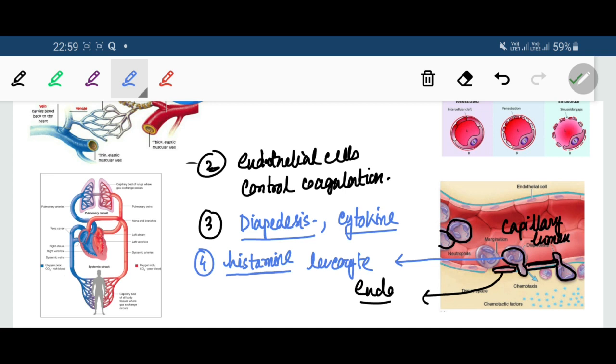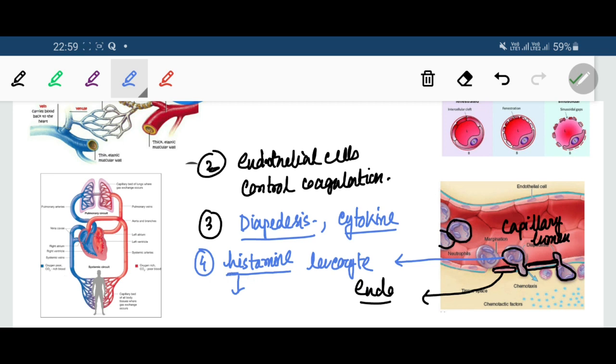Normally the endothelium does not allow frequent passage of fluid and water through it, but in case of histamine induced changes the endothelium becomes leaky, so more and more fluid can pass through the endothelium from the blood into the tissue, and there is accumulation of fluid in the tissues, that is called edema.